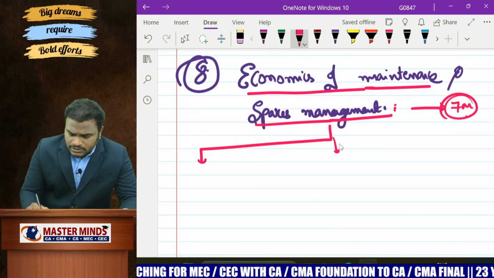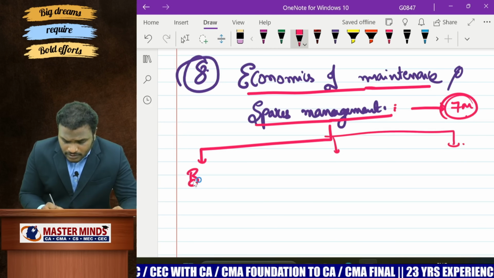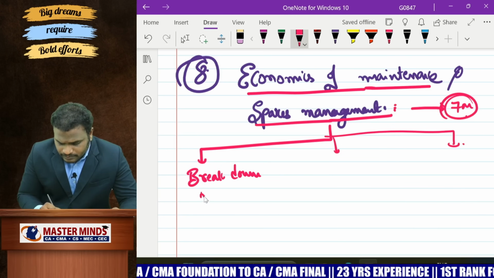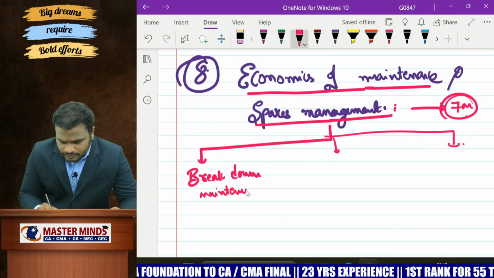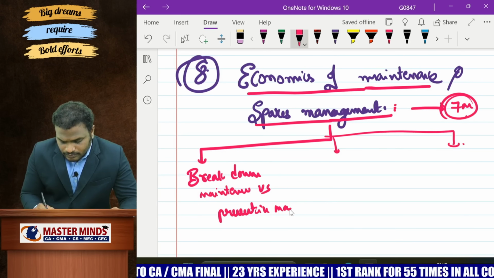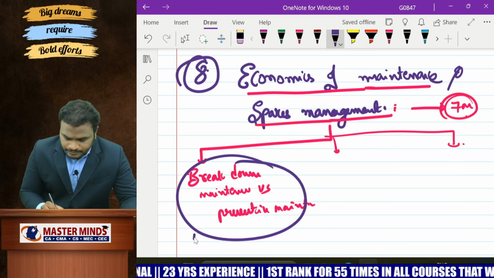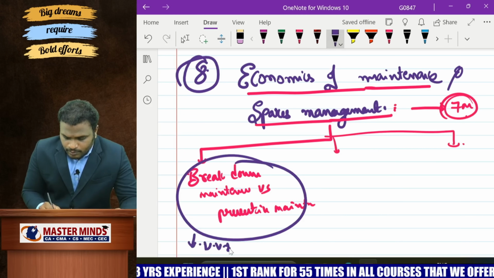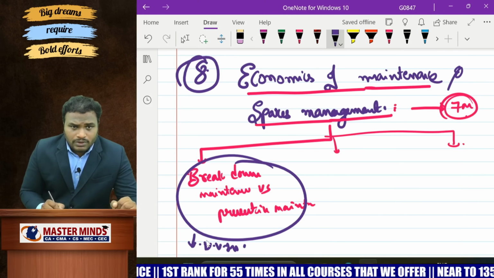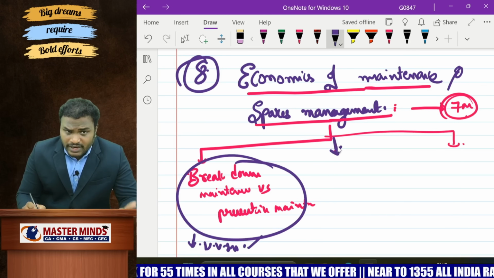Now, I have classified this entire chapter into three parts. First, breakdown maintenance versus preventive maintenance. This is very, very important for this attempt. There is only one problem in the Masterminds material, questions 1 and 2. You have to practice those problems.